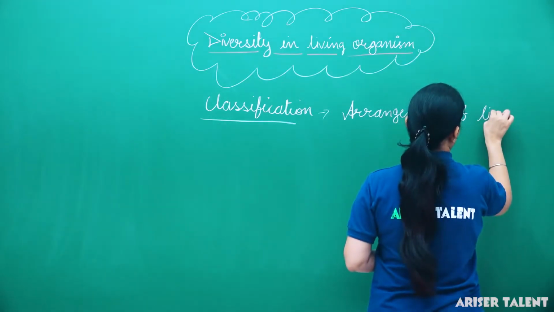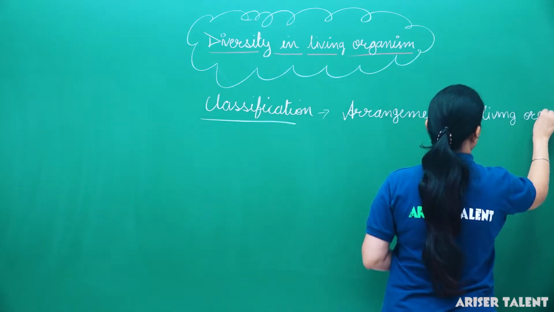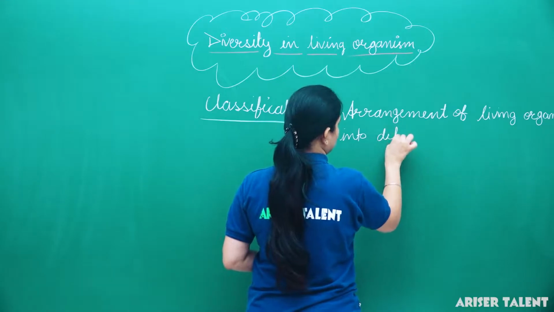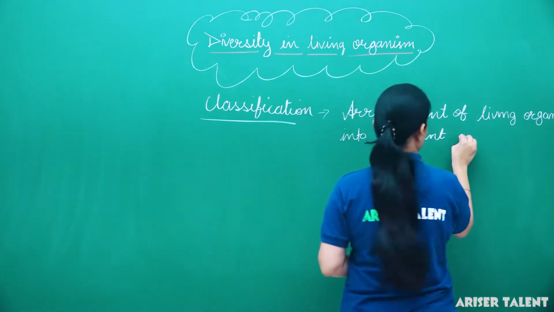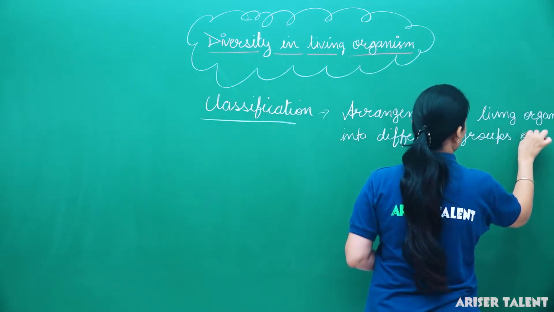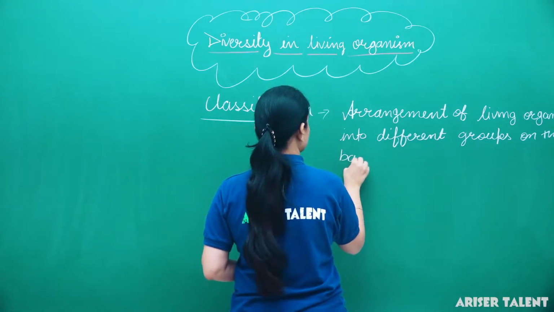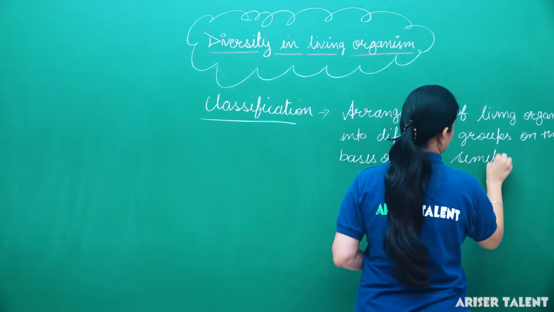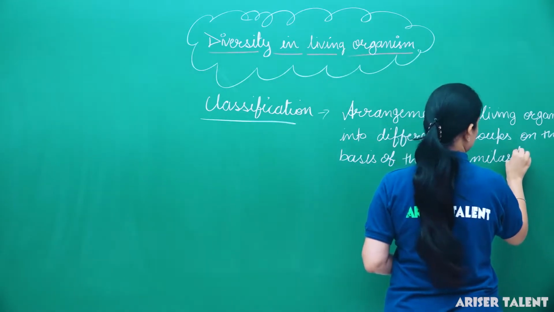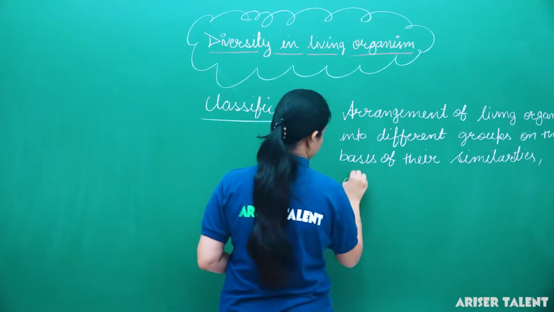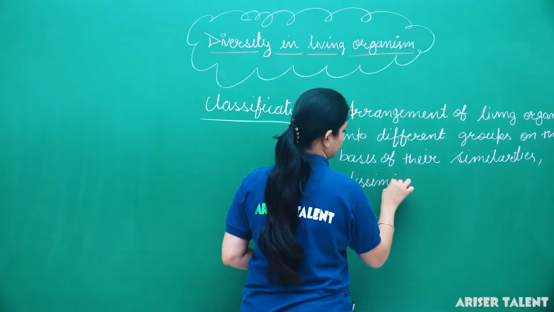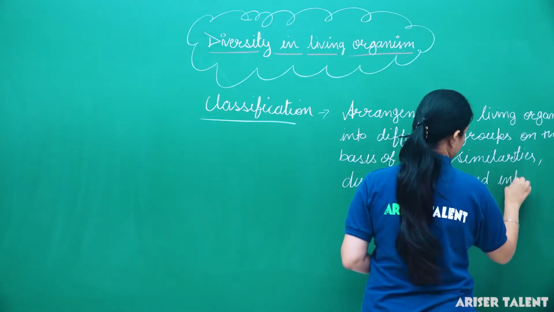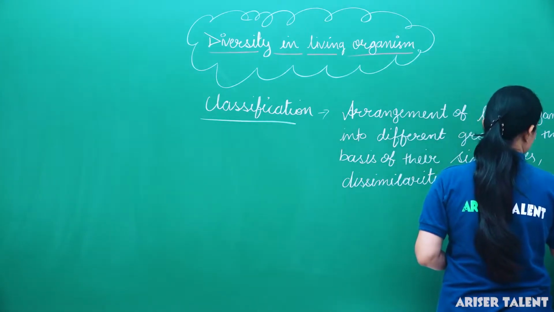So here is the answer: arrangement of living organisms into different groups on the basis of their similarities, dissimilarities and interrelationship.